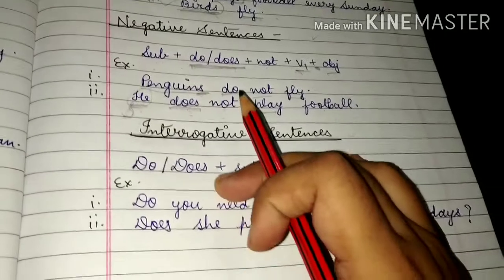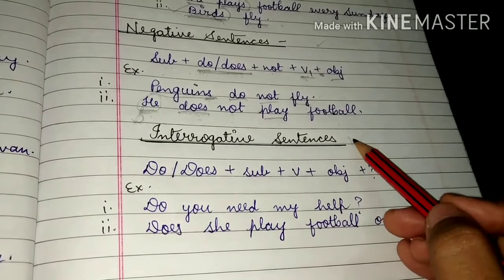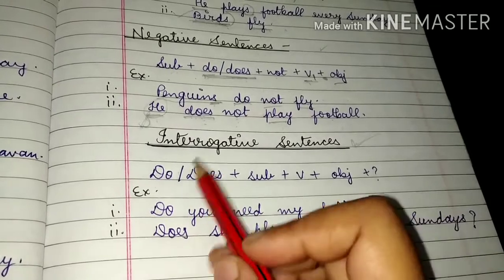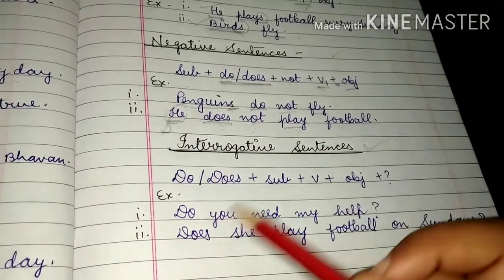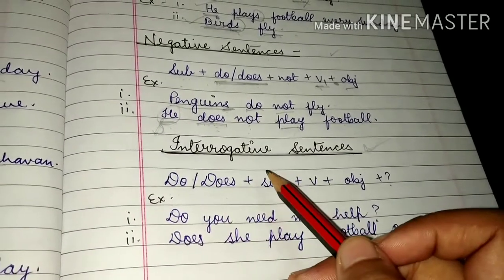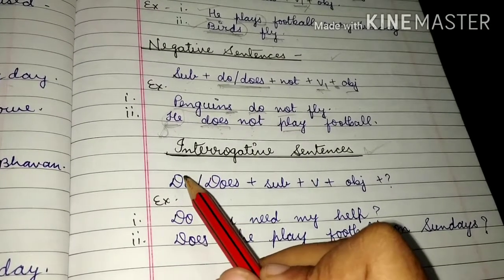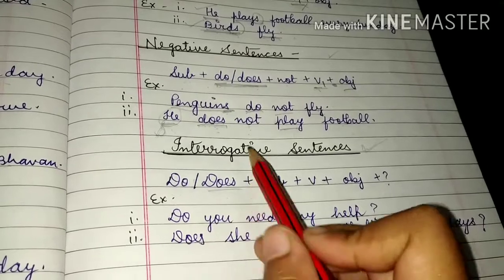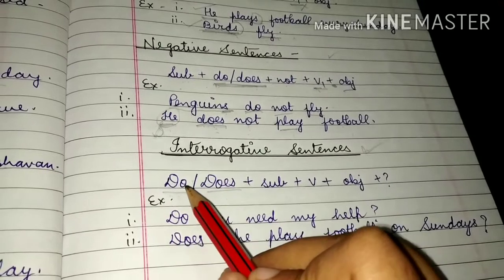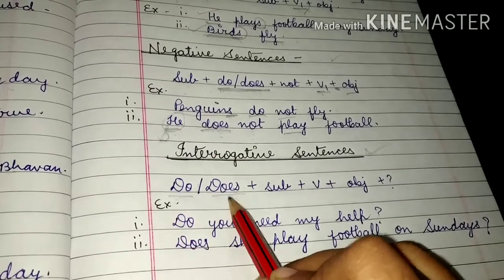Okay. Next one is the interrogative sentence. As I've told you, to form the interrogative sentence, it's very important to have a helping verb. And the helping verb, or auxiliary verb, of the simple present tense is do and does. Then the same thing we will follow here. We will write do and does according to the subject. If our subject is singular, then write does. If our subject is plural, then write do. Firstly, students, we will start the interrogative sentence by writing the helping verb or auxiliary verb.